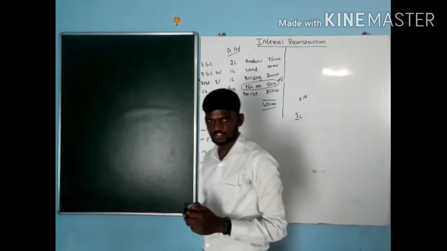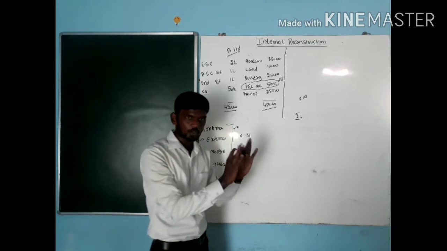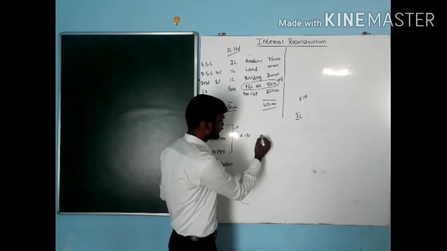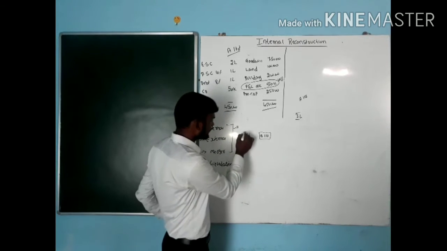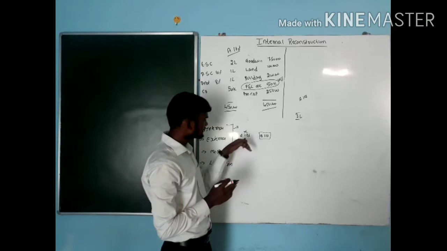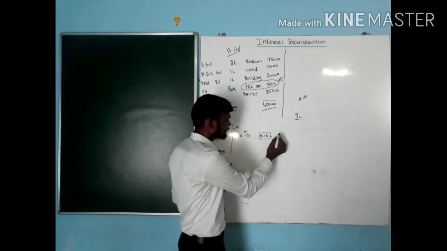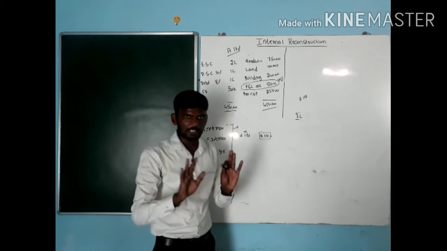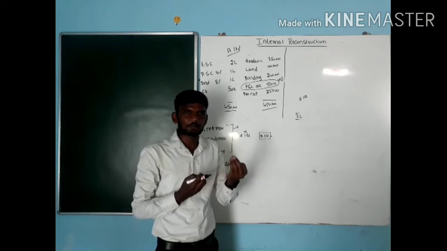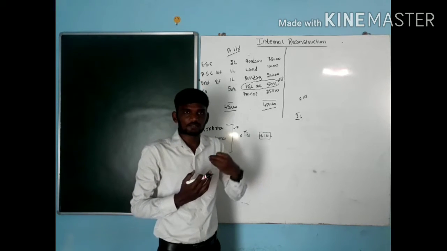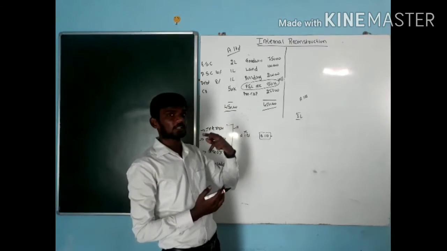Whereas when it comes to external reconstruction, I am going to close my A Limited and open a new company, that is B Limited. Here one company is going to be liquidated. It means A Limited is going to be closed. Instead of A company, I am going to start the B company. For example, my name is Santosh. Instead of Santosh, I am keeping my new name, for example Ram. I am going to continue with the name of Ram but not with the name of Santosh.